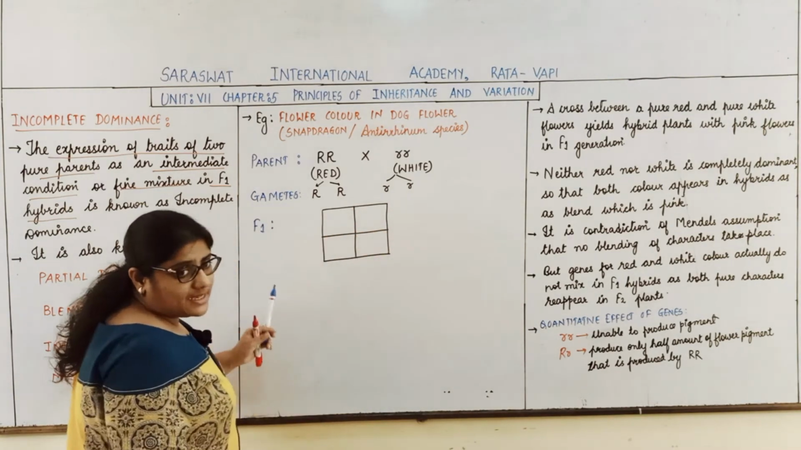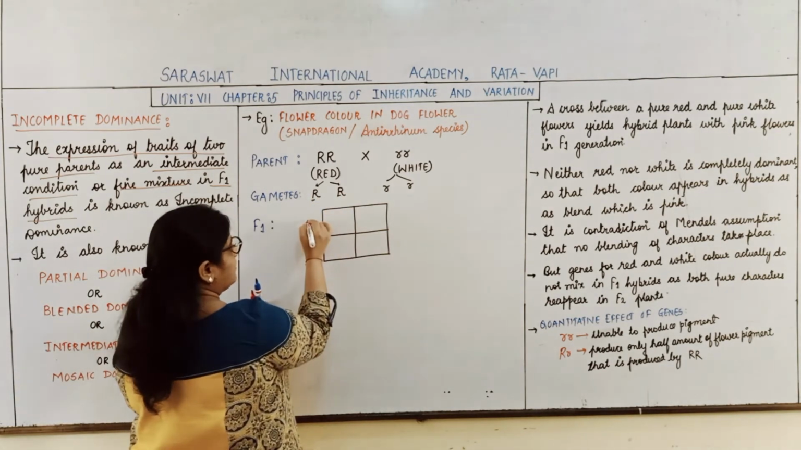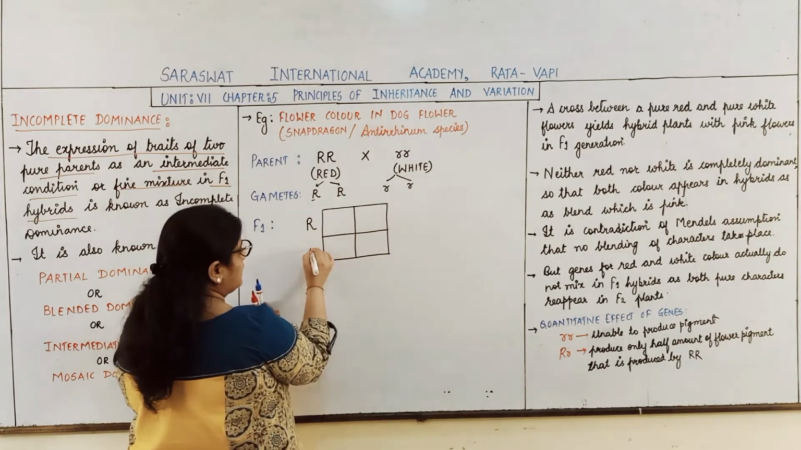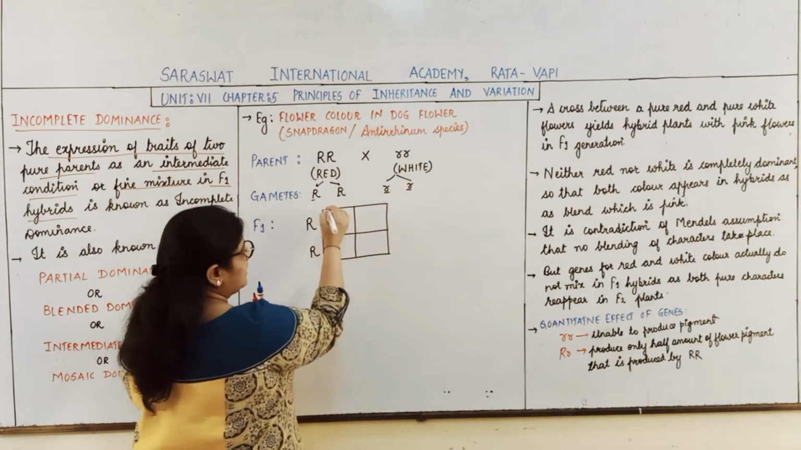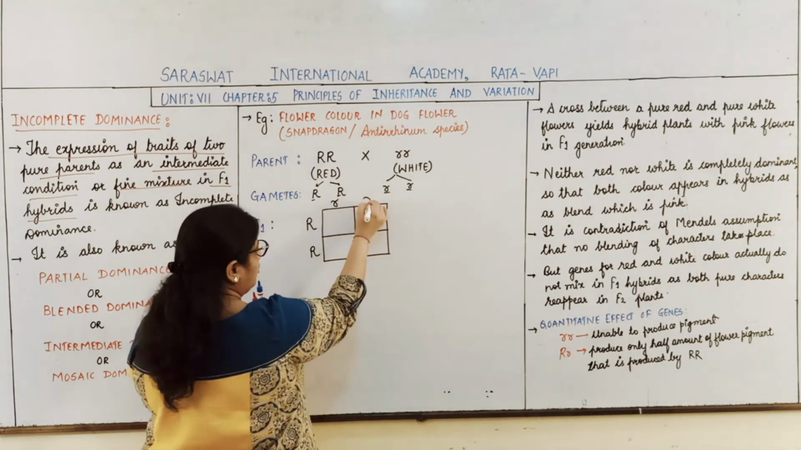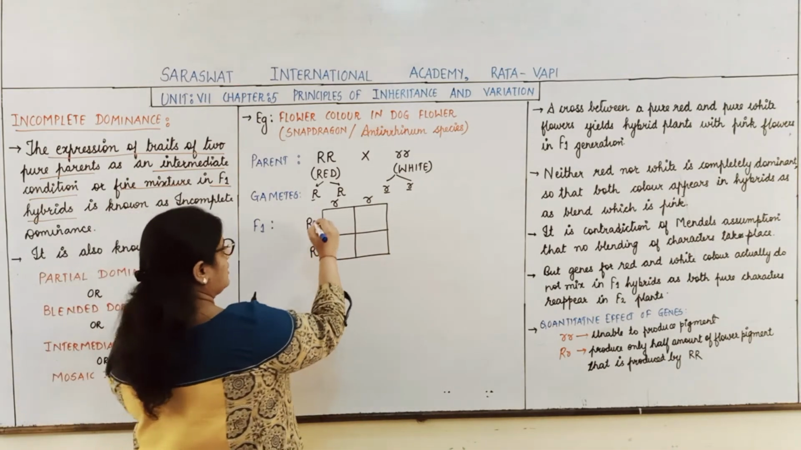Now, where are the gametes written in a Punnett square? These two gametes I will be writing on the sides of the left column, and these two gametes I will be writing on the top of the rows. Now students, we will cross them.